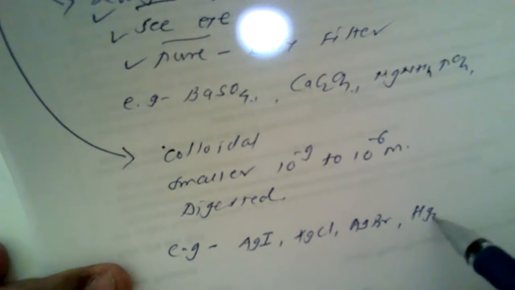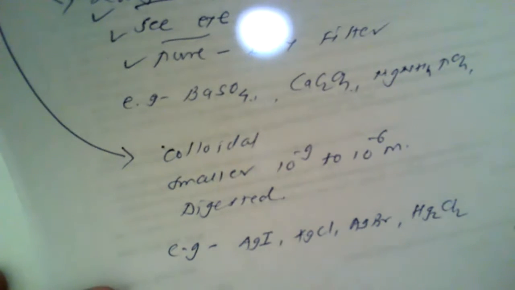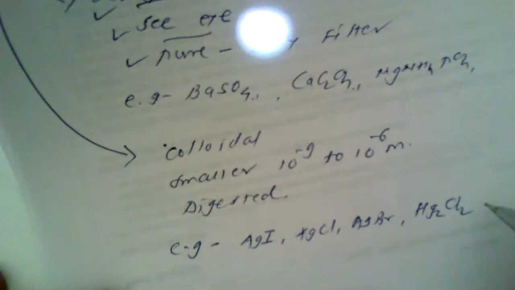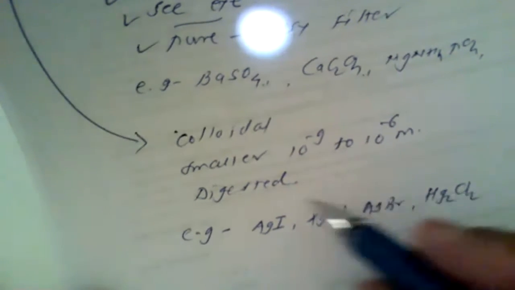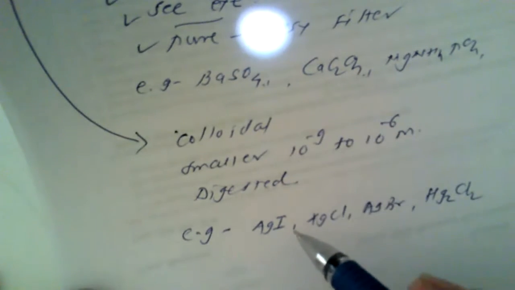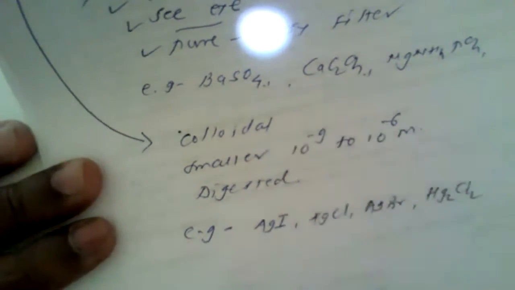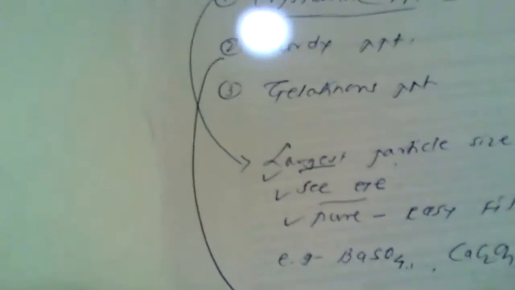Or mercurous chloride, Hg2Cl2 is known as a mercurous chloride and HgCl2 is known as a mercuric chloride. Here mercury is having lower oxidation state as +1. So these are the facts which are true for the curdy precipitate.